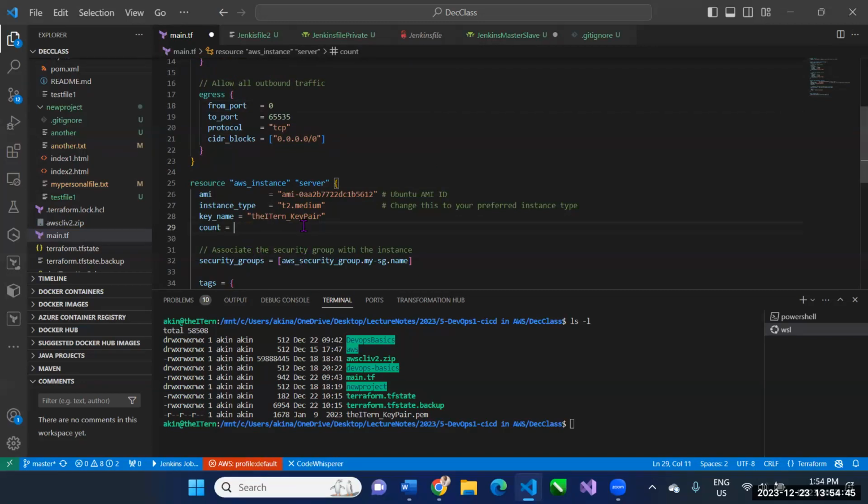So here I say create only one server. I put one there because I need only one. If I needed 2 or 3, I'd put that. Control S. All right, so now I have my manifest for my infrastructure as code using Terraform.